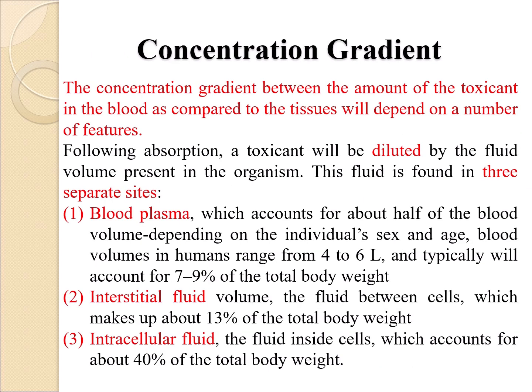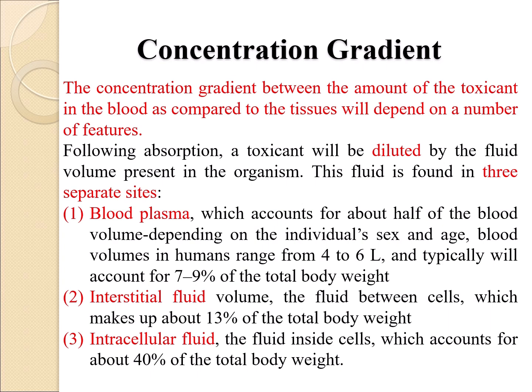Concentration gradient. The concentration gradient between the amount of the toxicant in the blood as compared to the tissues will depend on a number of features. Following absorption, a toxicant will be diluted by the fluid volume present in the organism. This fluid is found in 3 separate sites: blood plasma, which accounts for about half of the blood volume depending on the individual's sex and age.